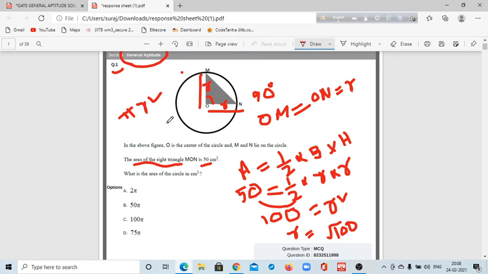And the marks, I think it was a 1 mark question.